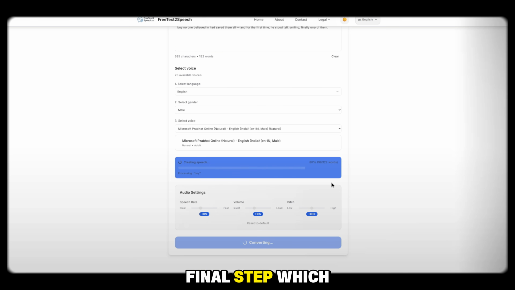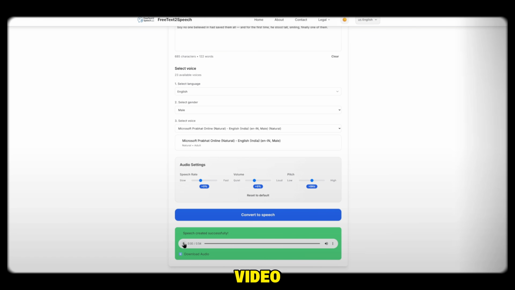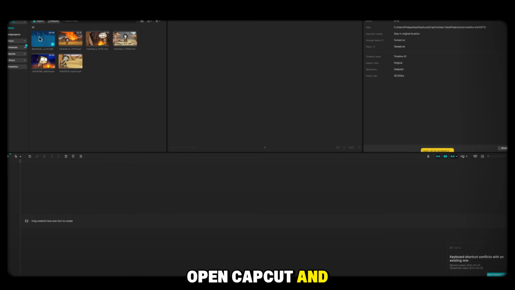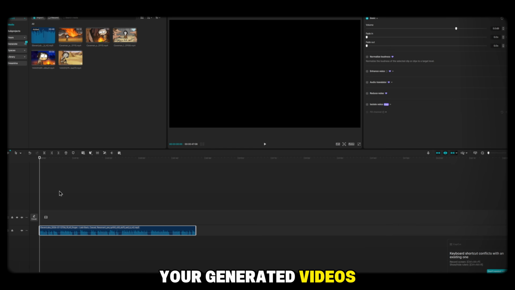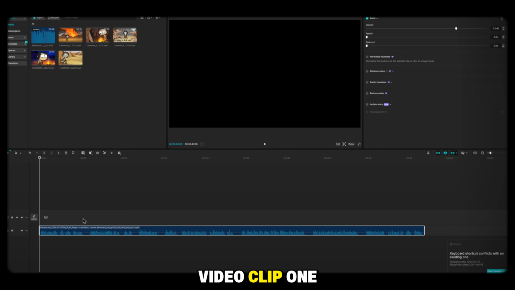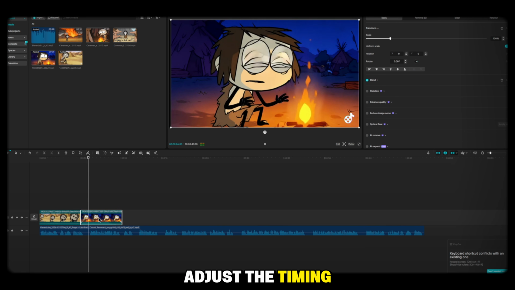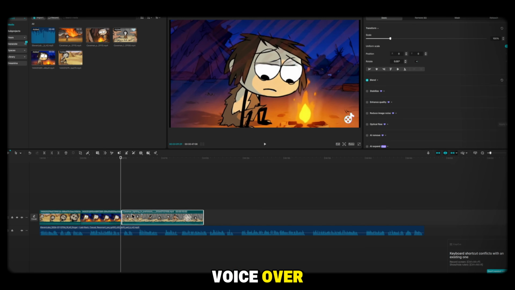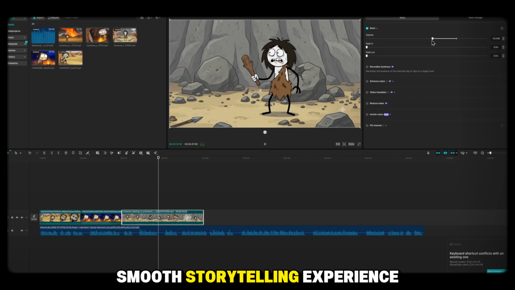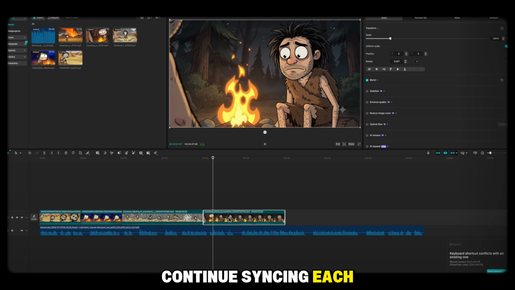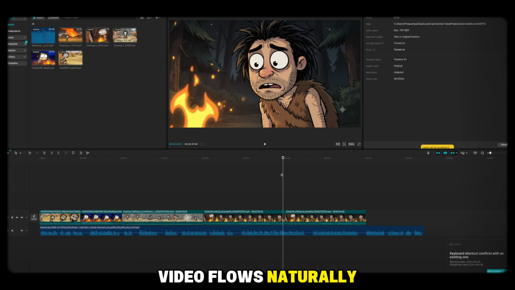Now comes the final step, which is editing your video. For editing, we're going to use CapCut. Open CapCut and import all of your generated videos along with the AI voiceover. Drag everything onto the timeline. Then, arrange each video clip one by one so that it perfectly matches the narration. Adjust the timing of every scene according to the voiceover to create a smooth storytelling experience. Continue syncing each clip until the entire video flows naturally.